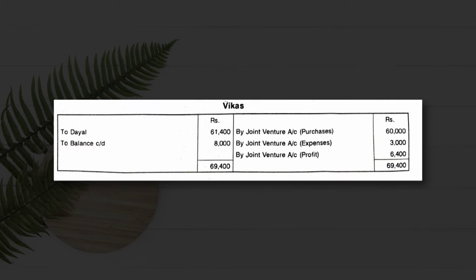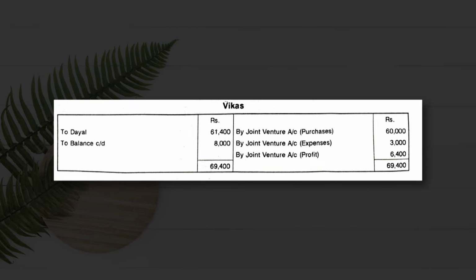So by joint venture 60,000, by joint venture expenses 3,000, which are incurred by Vikas, and by joint venture account profit, the profit of Vikas is 6,400.